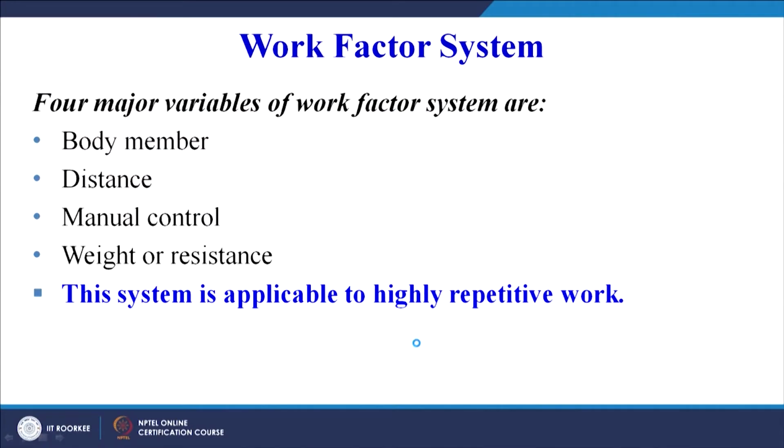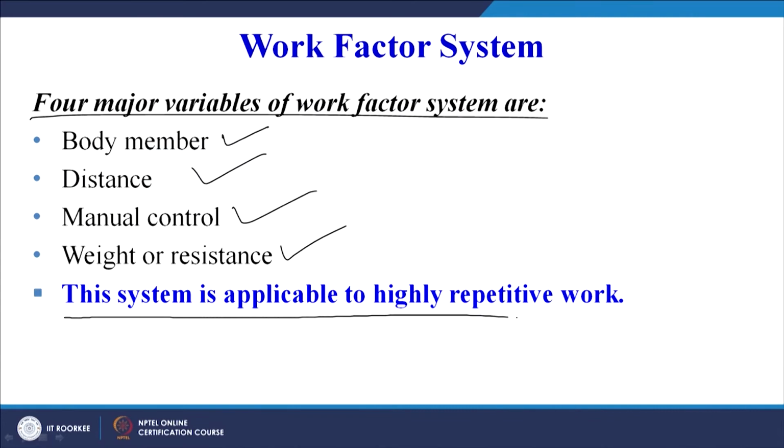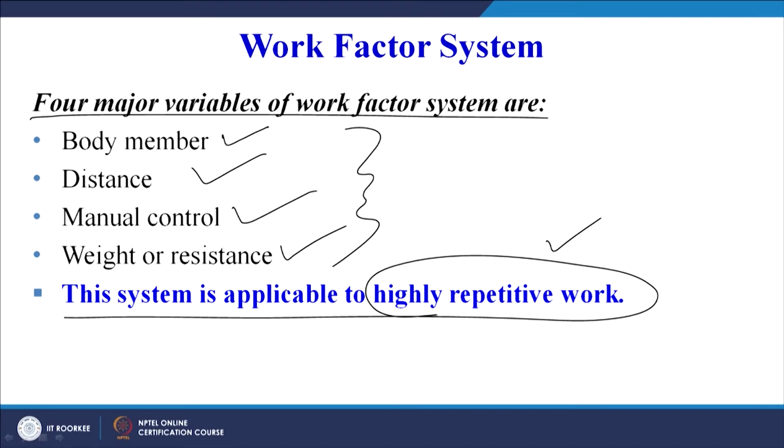Now the 4 major variables of the work factor system are body member, distance travelled, manual control, and weight or resistance. Suppose I am moving while holding a weight for a distance of 2 meters, so the weight comes into picture as a factor, and the distance of 2 meters also comes into picture. That will be accounted for when we look for the standards, and accordingly we will add up these standards to find the standard time for performing the task. This system is applicable to highly repetitive work.